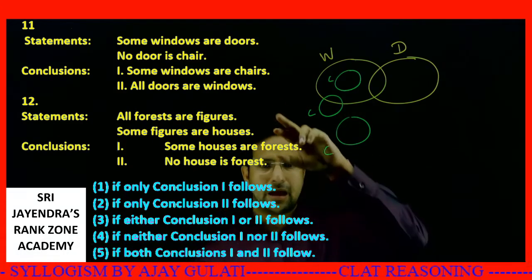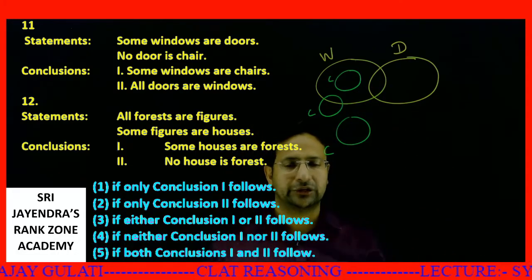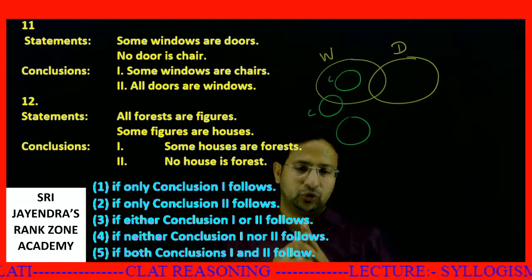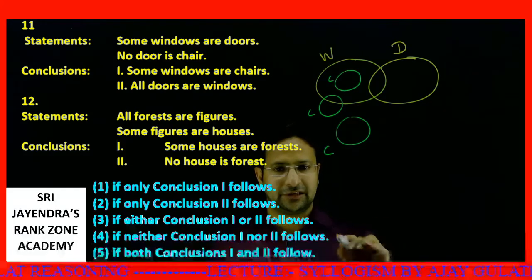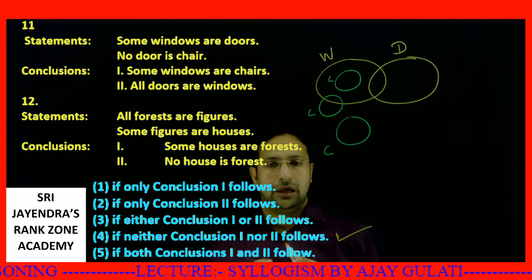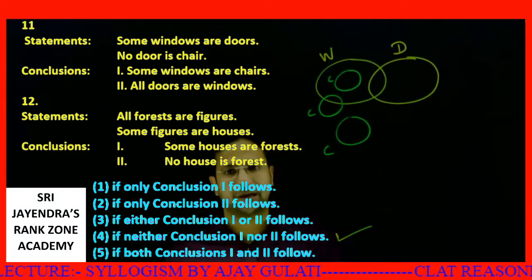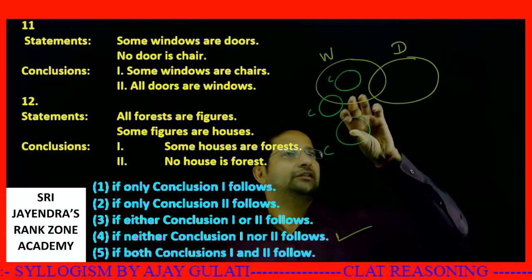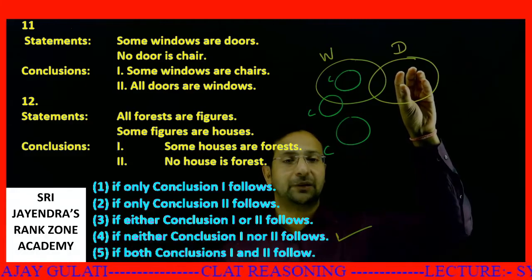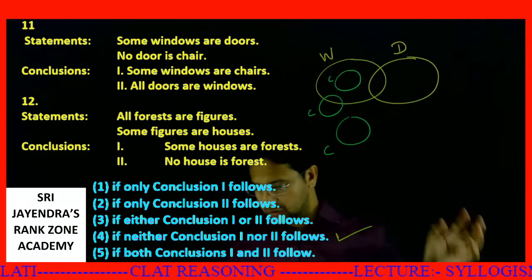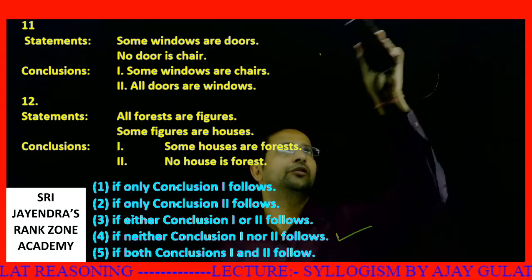So none of the options is coming out to be true. We have very clearly denied that both cannot be true. So the answer is none of them follow. If neither conclusion 1 nor 2 follows, then your answer is option number 4. I have clearly denied both statements. Both statements are false. I repeat them again. Some windows are chairs. This is false. Here, all doors are windows. How can all doors be windows? See, this part of doors is not at all windows. So this statement is also clearly denied. This cannot be the answer. And let's move to the next set.